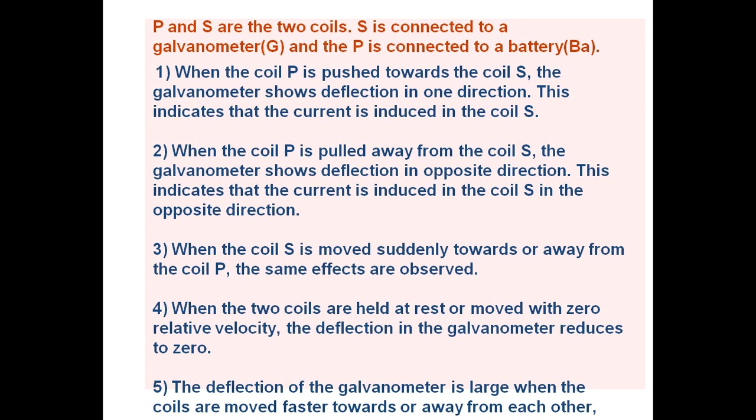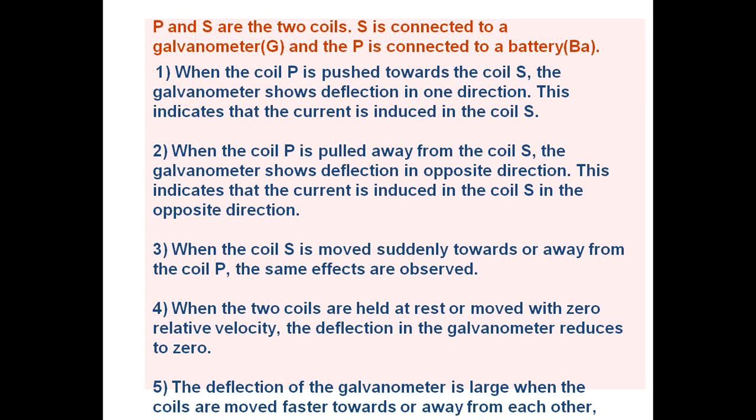Means the primary coil is in a constant state and the secondary coil is in motion. Whatever observation happens at that time will be exactly opposite to when the S coil is in motion and the P coil is in a constant state.